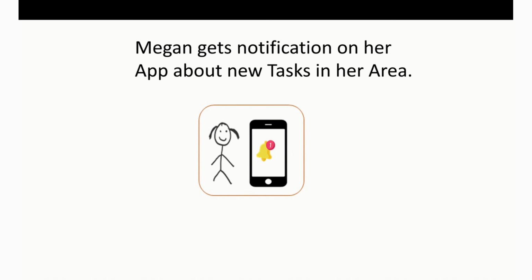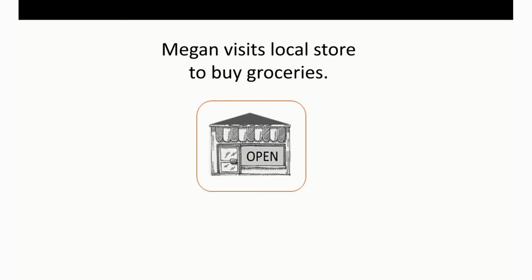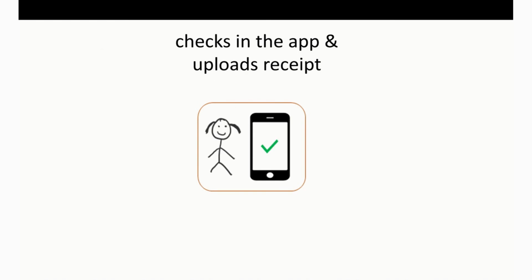Megan gets notification on her app about the new task in her area. Megan contacts Rachel to learn more about the task and agrees on details, for example, payment terms. Megan visits the local store to buy the groceries. After the completion of task, she checks into the app and uploads the receipt, which will act as a validation proof.